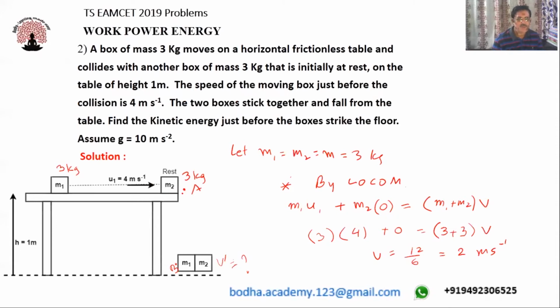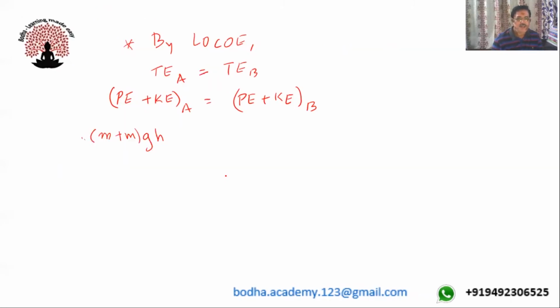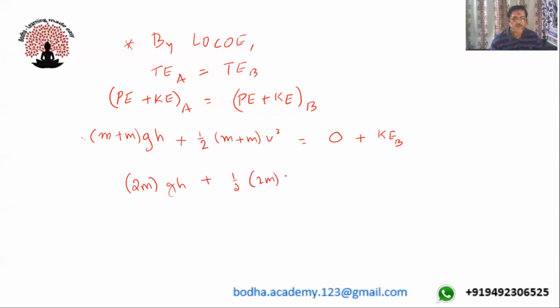Both bodies stick together. So M1 plus M2 both are equal, so I can write M plus M into GH. Okay. So kinetic energy at the point A at the top of the table is half mass M plus M into V square, equal to potential energy on touching the ground, which is 0, plus kinetic energy at B. Kinetic energy at B we are supposed to find. So this I can write as 2M into GH plus half into 2M into V square is equal to kinetic energy at B.